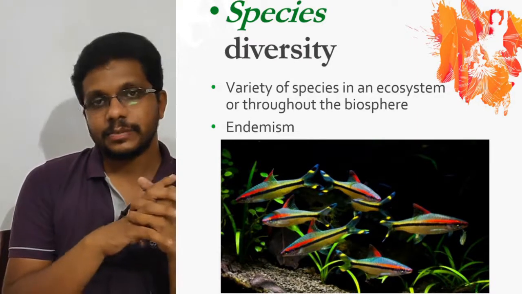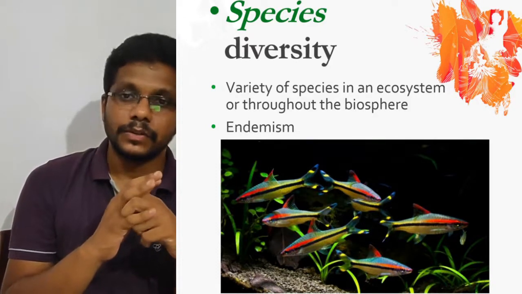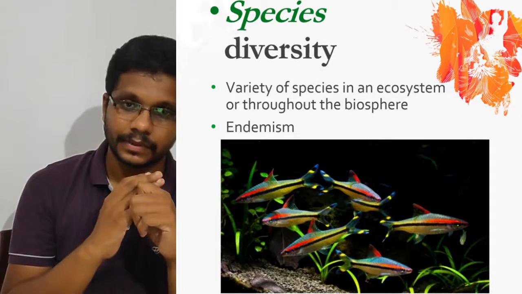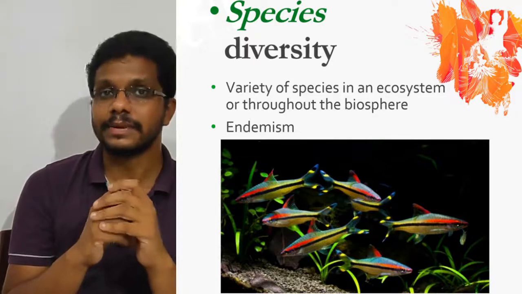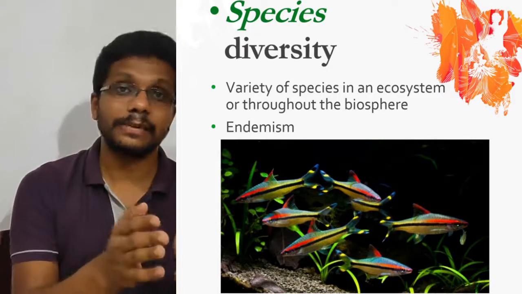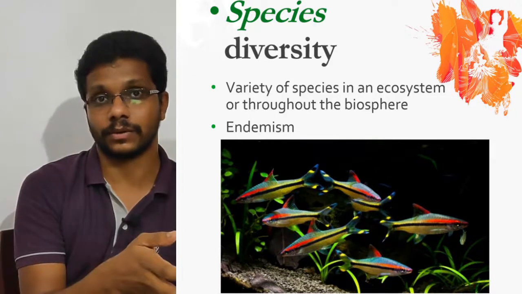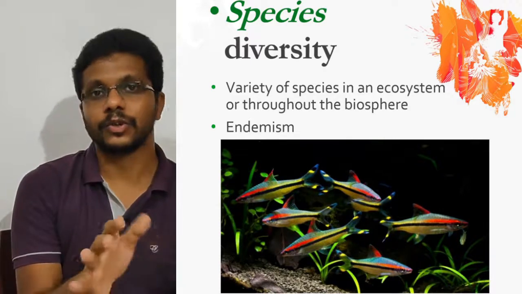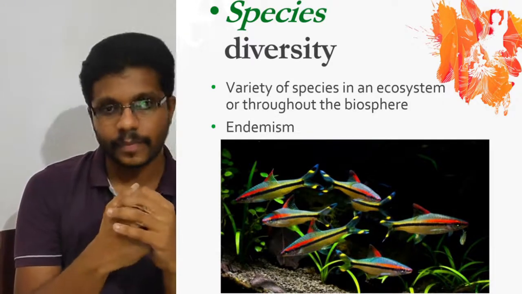And the thing is that species diversity is decreasing very rapidly. So many different species are getting endangered and becoming extinct. If you take the global trend, 22% of mammals are threatened, and 31% of amphibians in the world are threatened. As I already told, only 10% of biodiversity is known. At the maximum, we know only 10% of biodiversity. After this, we have almost lost 20-25% of biodiversity. That's a terrible situation.